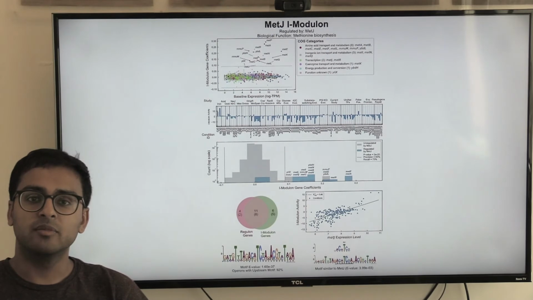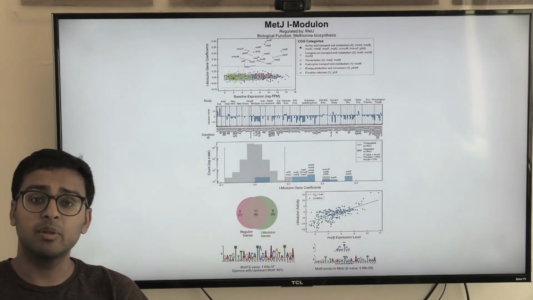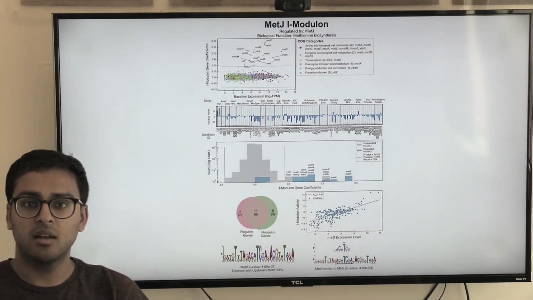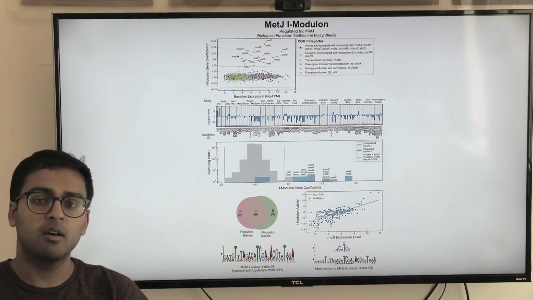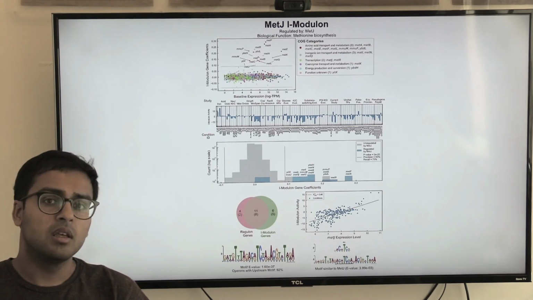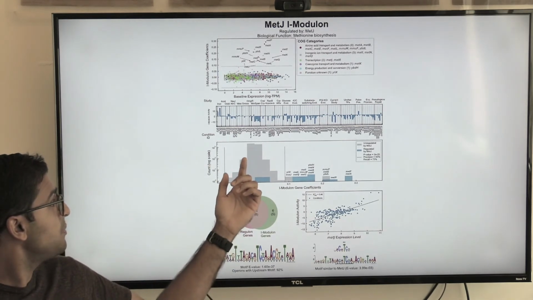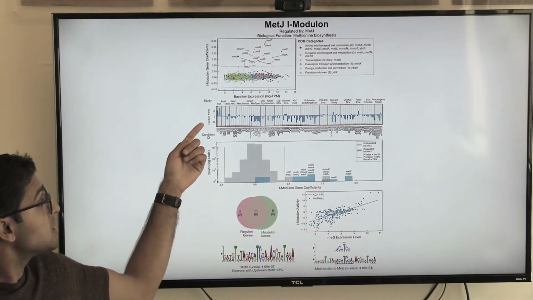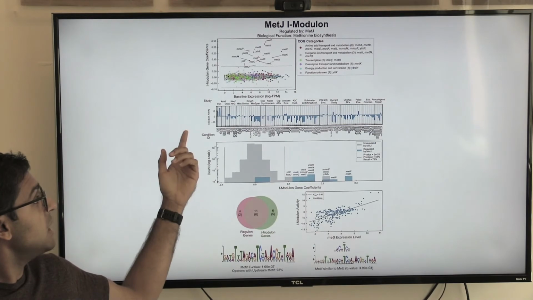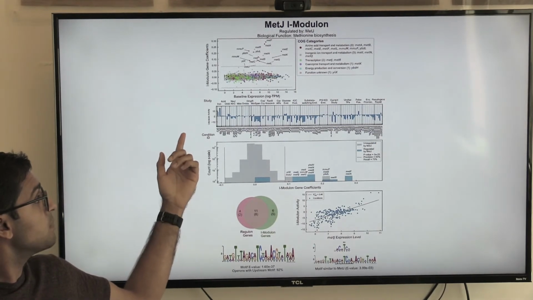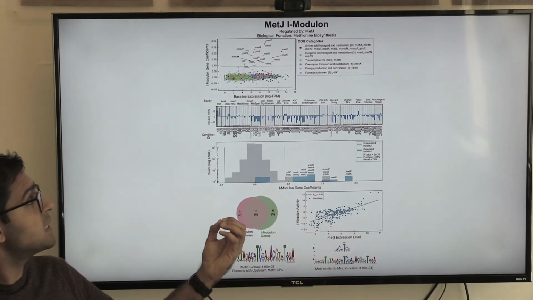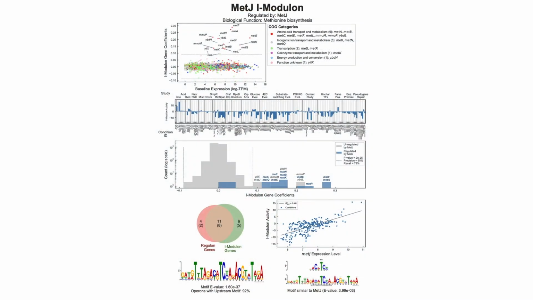So the main outcome from this paper was actually this in the supplement. It's this 92-page PDF where each page outlines a different imodulon. So some of the information that we can get from that is what are the genes in the imodulon, what are the different activity levels of this imodulon across every single expression profile. So this kind of represents the activity of the transcription factor in that particular condition.